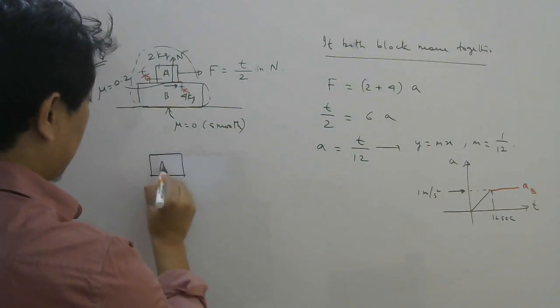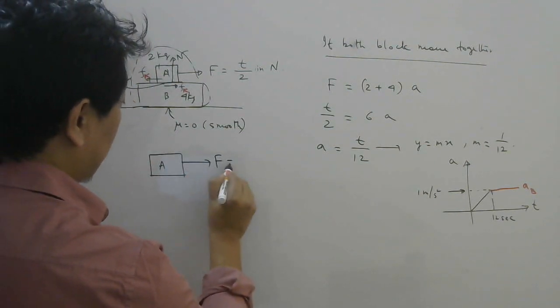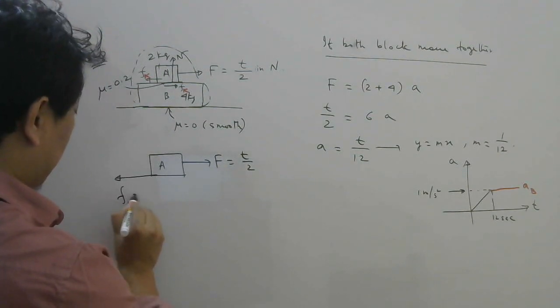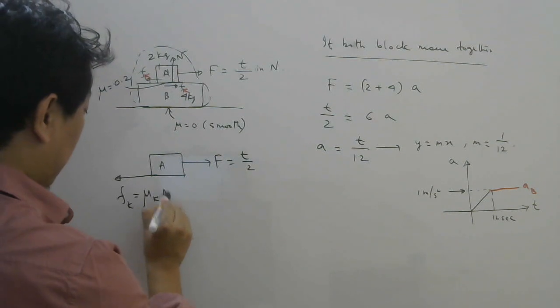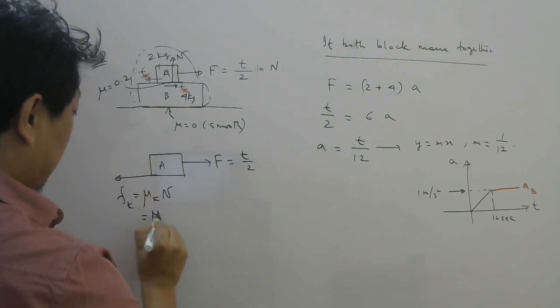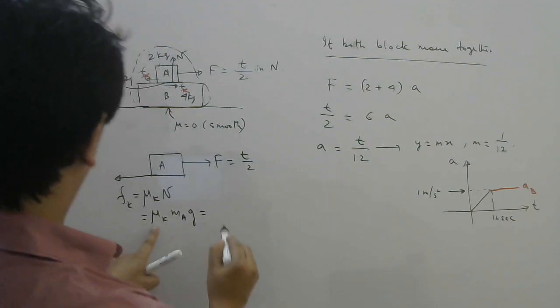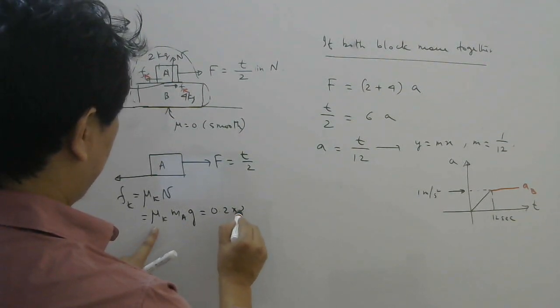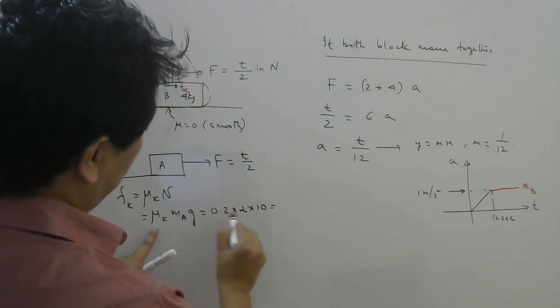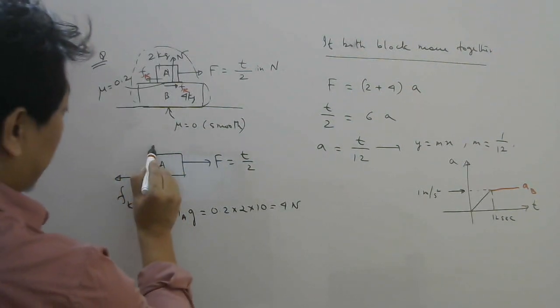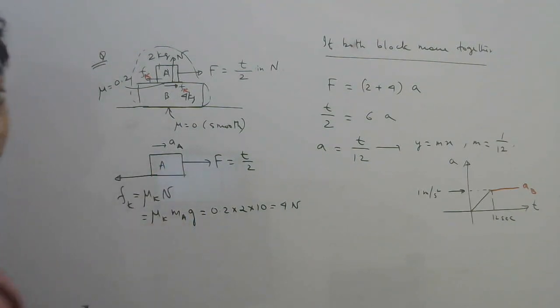So block A is feeling one force T by 2 and here one kinetic friction Fk, which is mu k into N, and here N is balancing MAG, and mu k is 0.2 into 2 into 10, so this is 4 Newton. So apply Newton's law. Now acceleration of A will be this side, right?